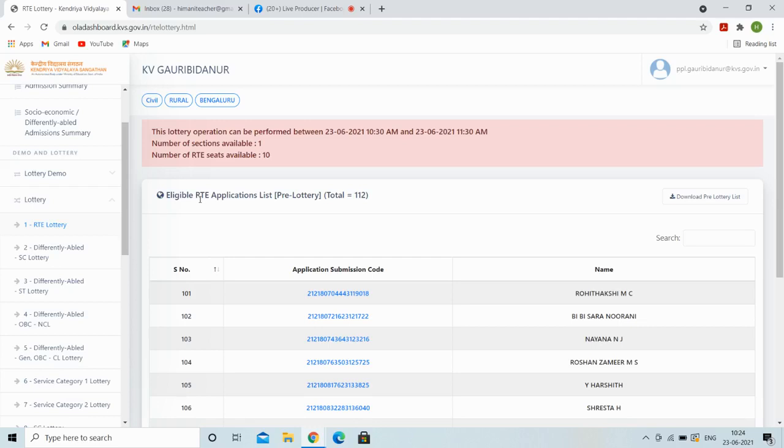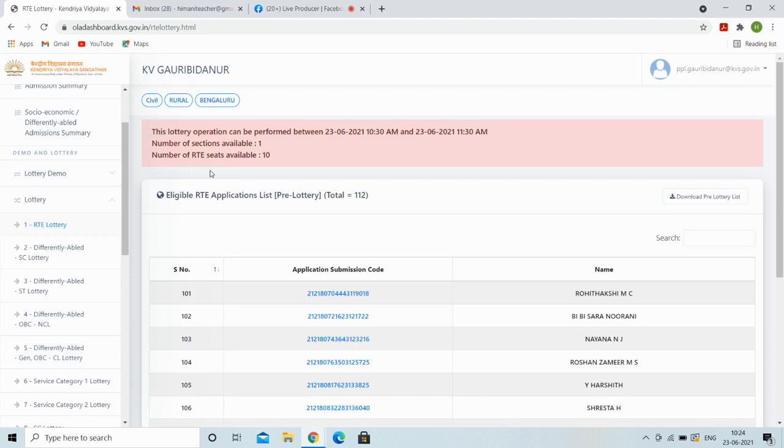Good morning everyone. Today we in Kendriya Vidyalaya Gauribidnur are going to conduct the lottery process for class 1 admissions in the presence of the draw of lots committee.